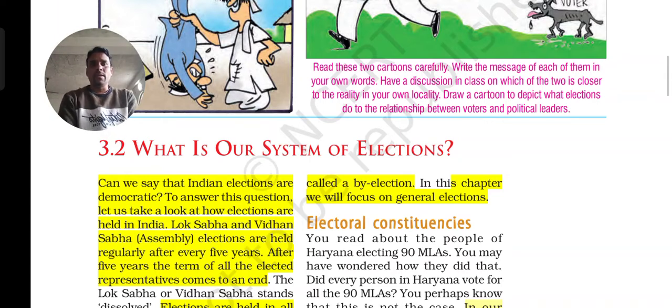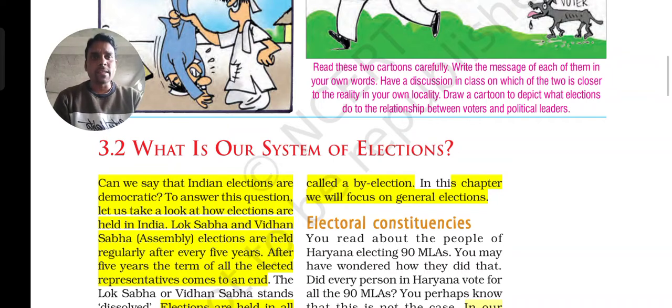So next we'll be discussing what our system of election is. We are going to talk about India, and the election system that we are following in India. Let us begin.